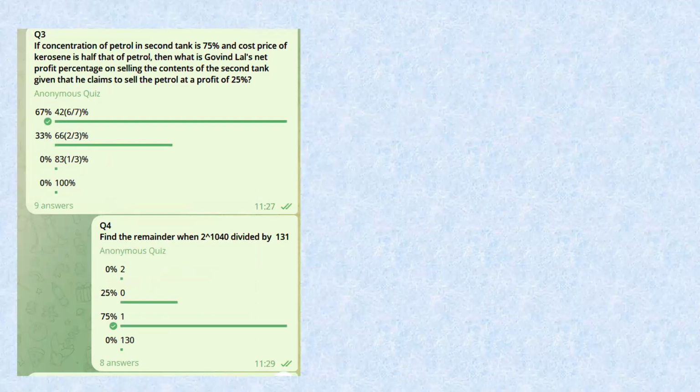Next question. If the concentration, this is a good question. Whatever method you use will be lengthy, but what I will be telling you is the shortest possible way for this question. If the concentration of petrol in the second tank is 75%, so 3 is petrol if we suppose total is 4, and the remaining is kerosene. The cost price of kerosene is half of that of petrol. What is Govinslav's net profit on selling the contents of the second tank, given that he claims to sell at a profit of 20%? So the cost price, the money which he will take total from you, is 4.